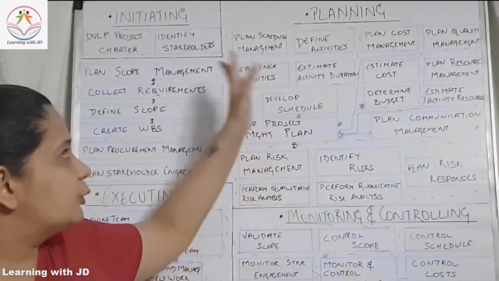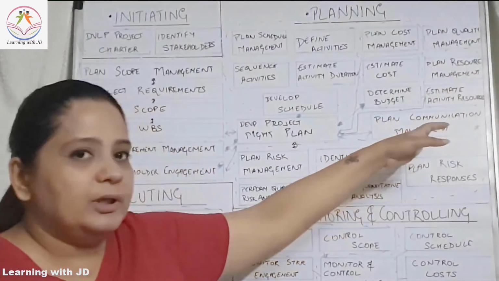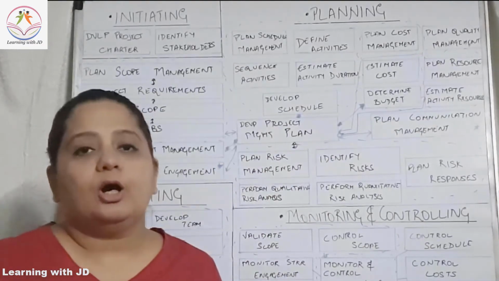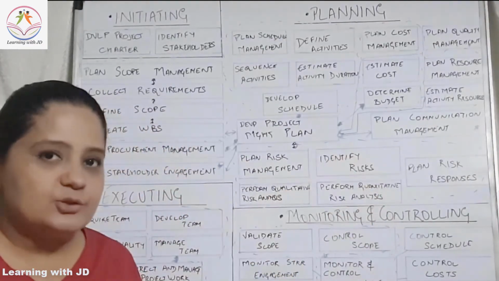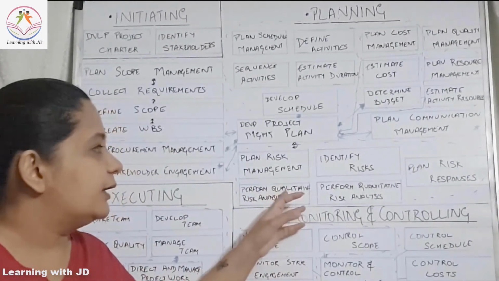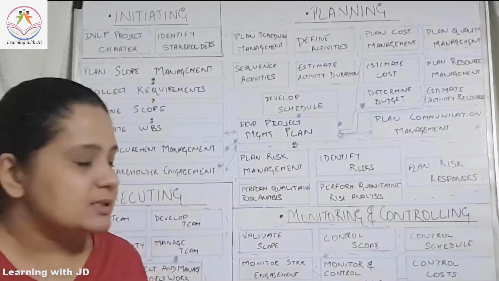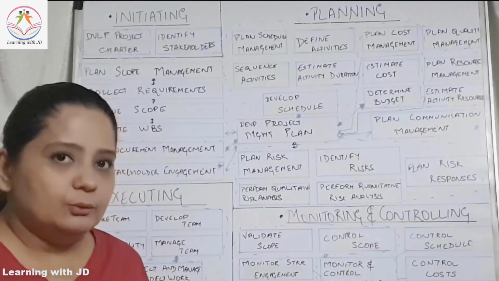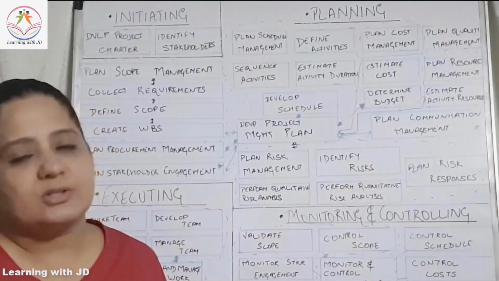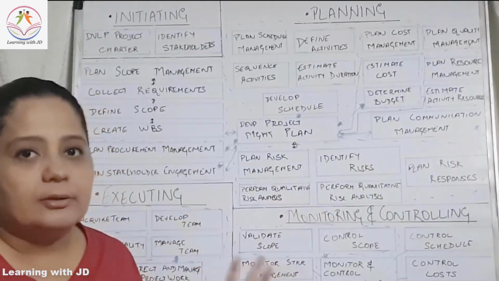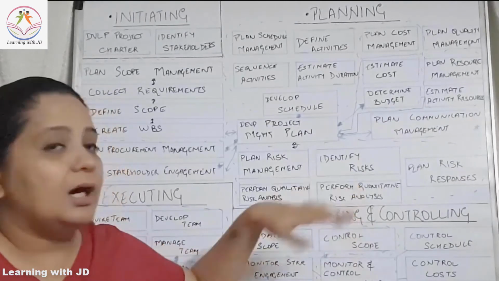You need to identify the risk on the project. Because at this point of time, you know what the scope is, you know the schedule, you know the cost, you know the resources, you know the communication. So you should know what will be the known risks for your project. You will identify those risks. Then you will do two types of risk analysis on that. You may do a qualitative or you may do a quantitative risk analysis. After you do that, you will plan your risk responses. Risk responses means how will you manage a particular risk? What will be your response if the risk occurs?